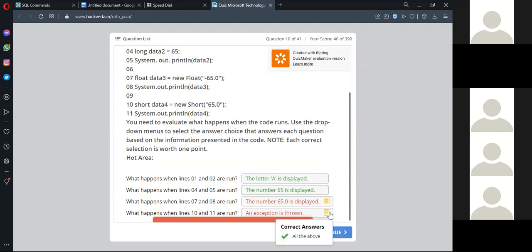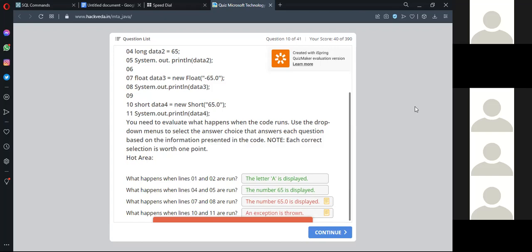You can see. No, you have selected the correct one here. There is some option I need to check. I didn't get the option of expression exception in the third one, bro. Yes, correct. You have selected an exception is thrown, right?